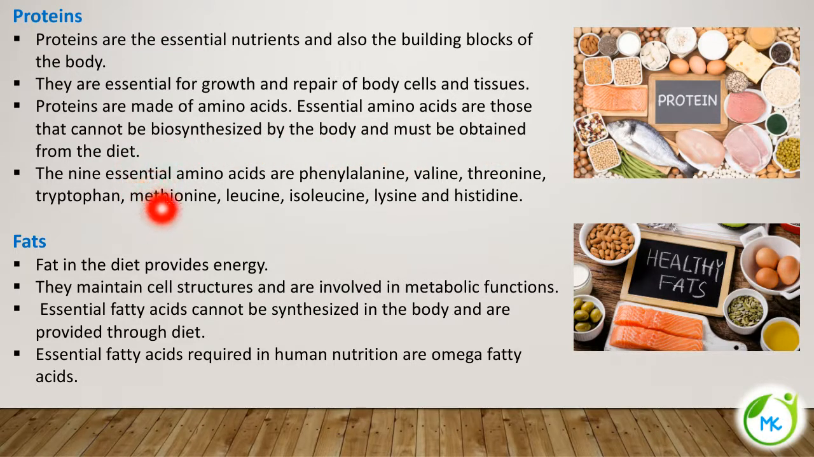The 9 essential amino acids are as follows. These are the names of the amino acids: phenylalanine, valine, threonine, tryptophan, methionine, leucine, isoleucine, lysine, and histidine. These are the 9 essential amino acids. The total number of amino acids is 20, out of which 9 are essential amino acids.